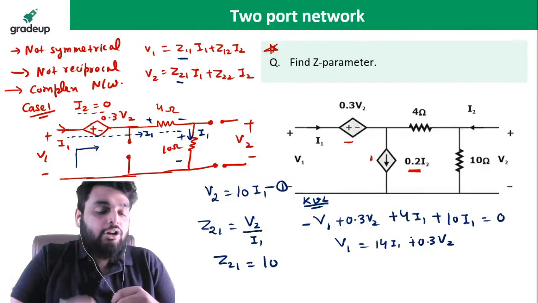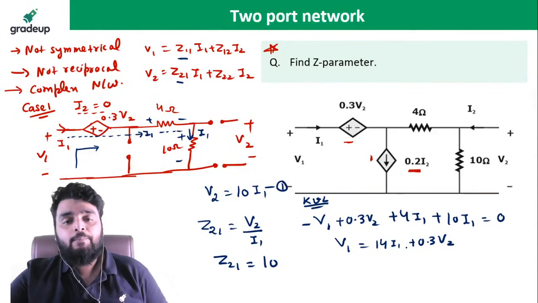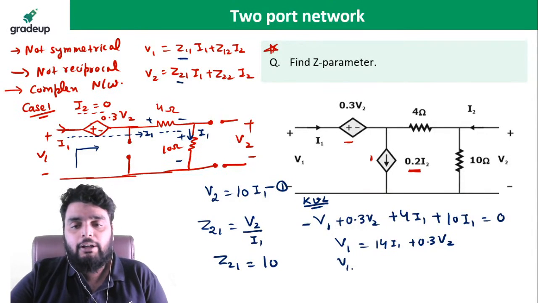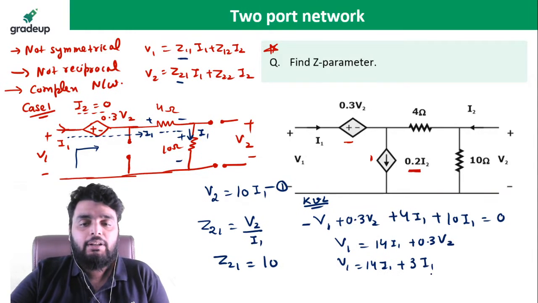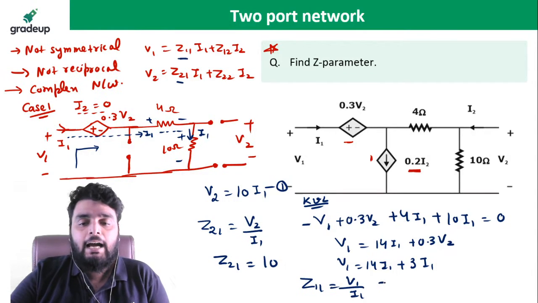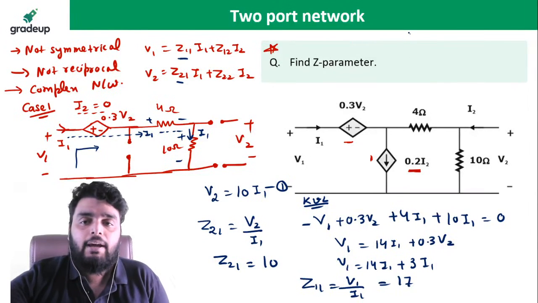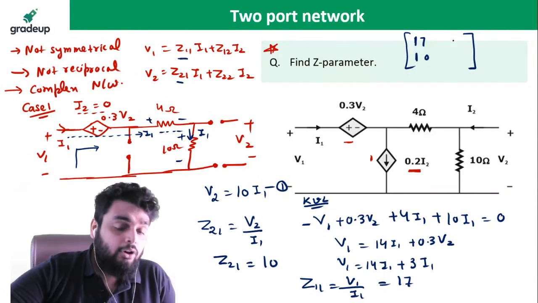I need a ratio between V1 and I1, but this V2 is creating a problem. What to do about it? I know that from equation 1, V2 depends on I1, so use equation 1. If you use equation 1, it becomes 3 times I1. Yes or no? So finally Z11, which is V1 divided by I1, comes out to be 17. Yes or no? So 2 elements we have found till now. We have found Z11 which is 17 and Z21 which is 10. Okay? Okay, yes or no?